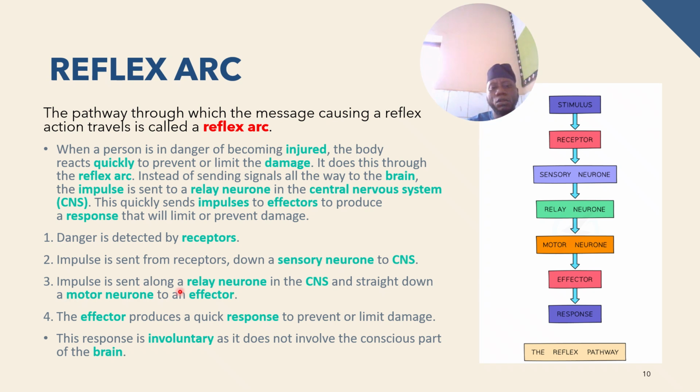Impulse is sent along the relay neuron in the CNS and straight down to the motor neuron to an effector. The effector produces a quick response to prevent or limit danger. Note this quickly. The response is involuntary as it does not involve the conscious part of the brain.